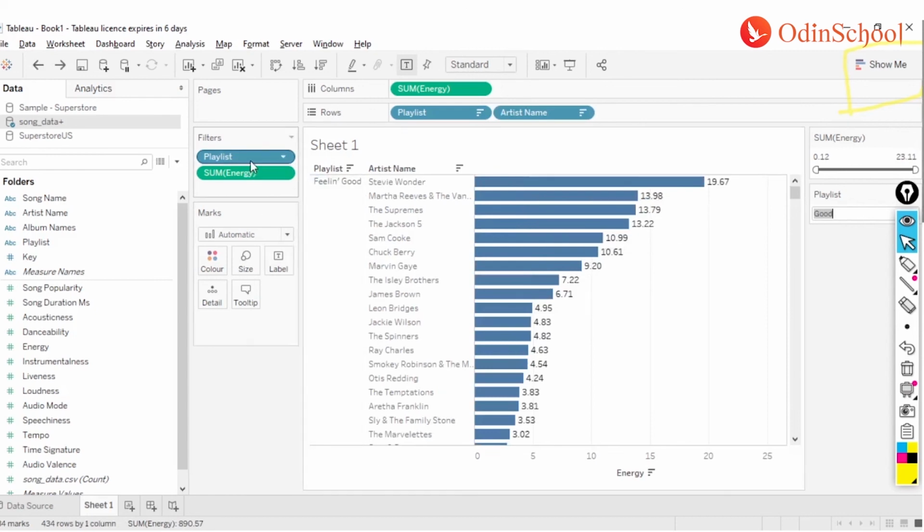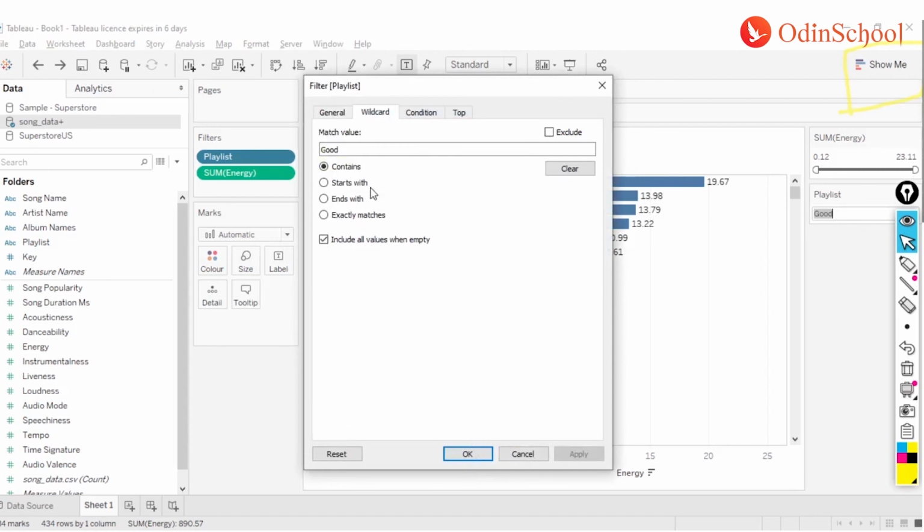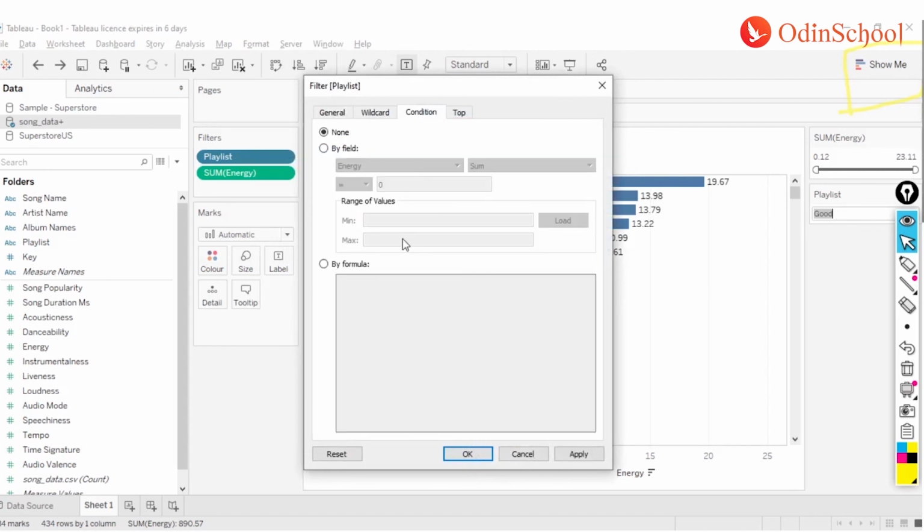Now the third way, instead of wildcard, is a condition matrix. We can define a condition saying that based on the energy, if the values are above a certain value, you can use it.